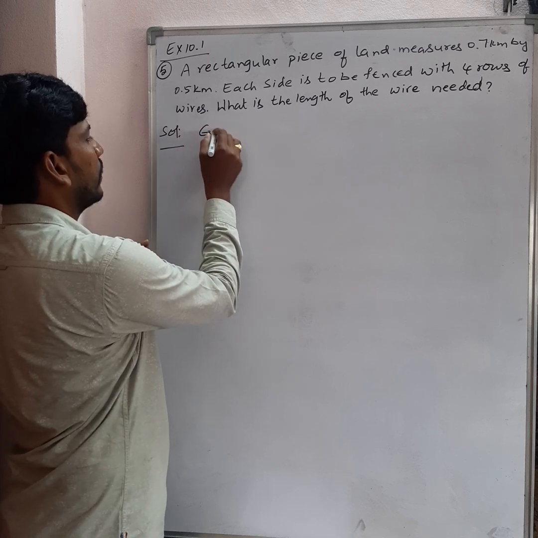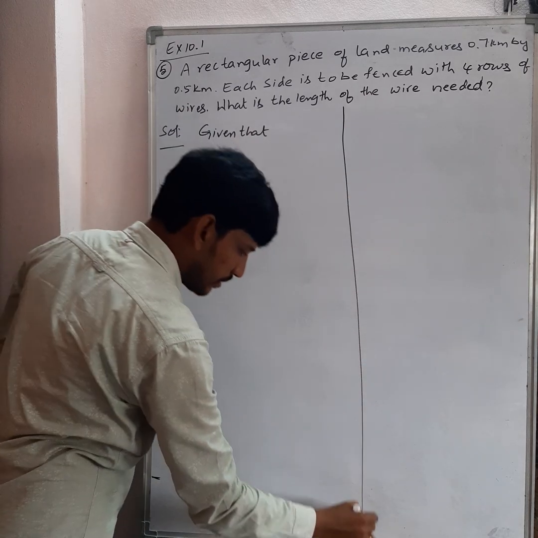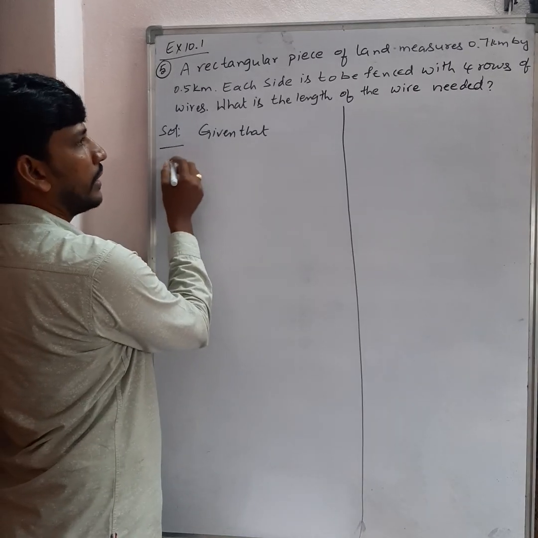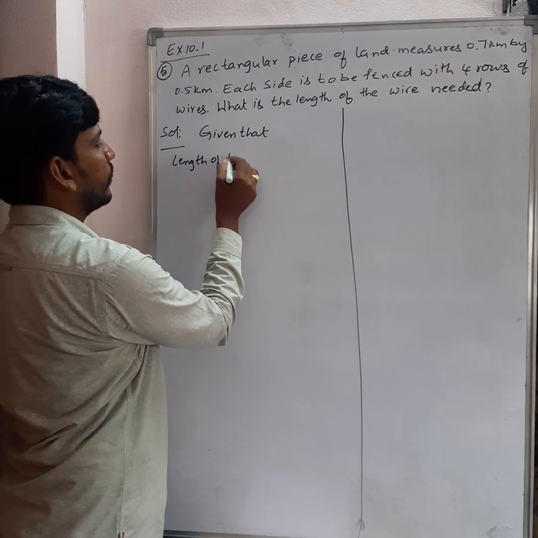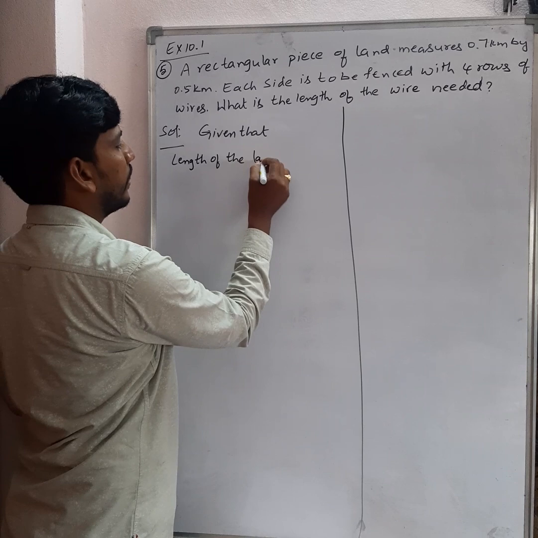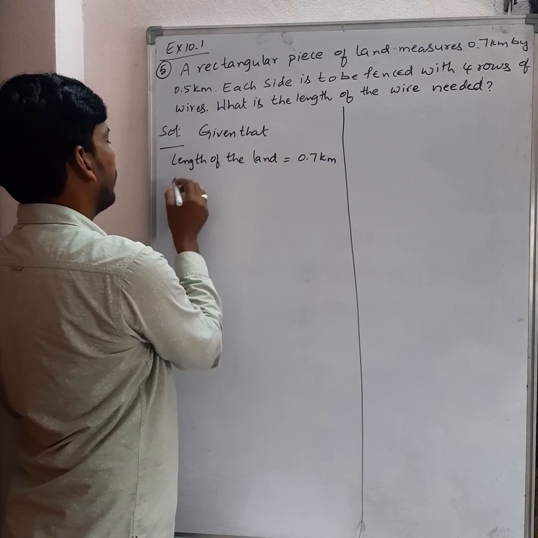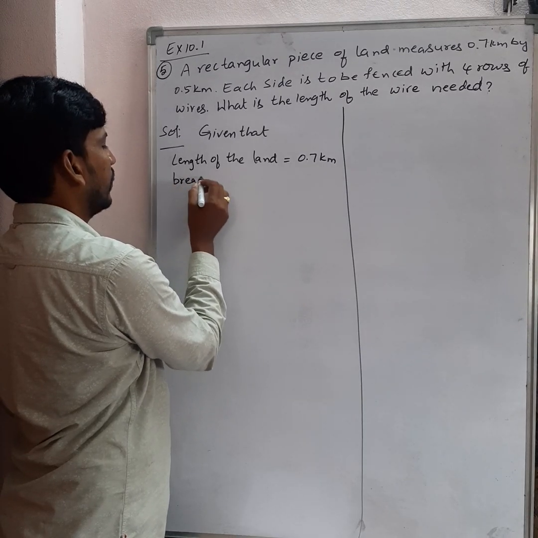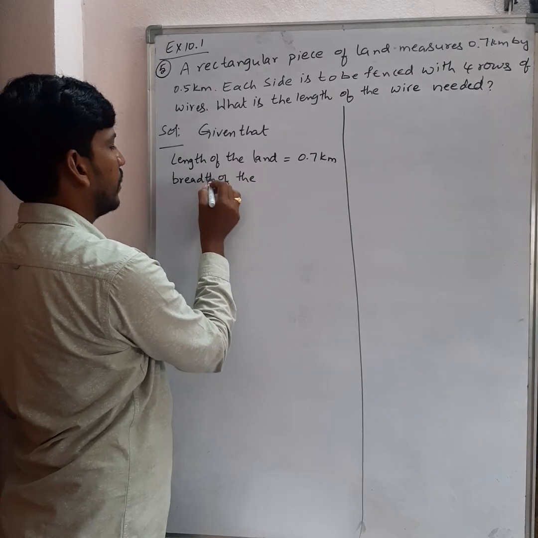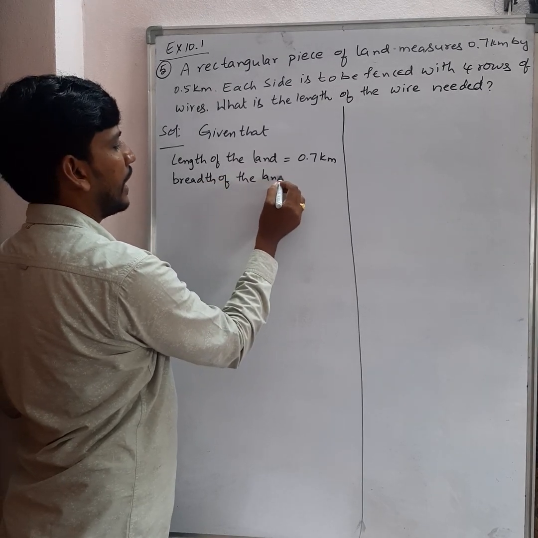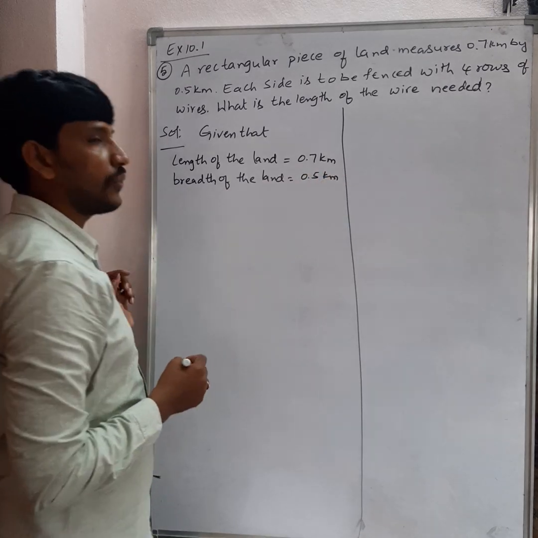Given that the length of the land is equal to 0.7 kilometer and the breadth of the land is equal to how much here? 0.5 kilometer.